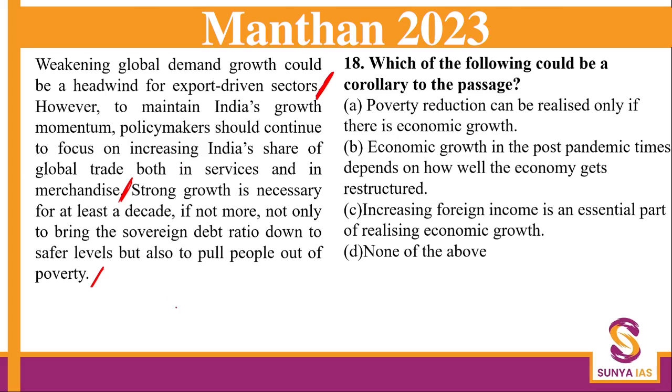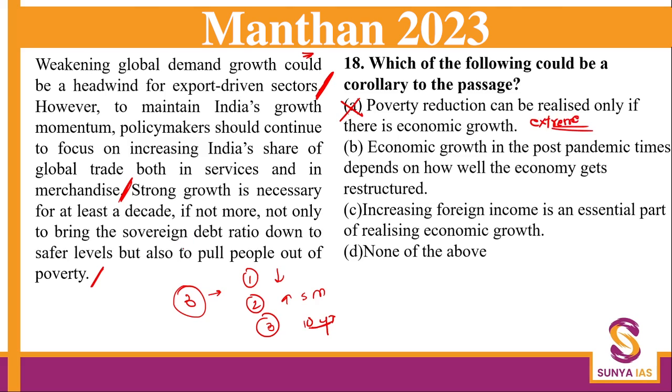Okay, so here it is talking about three things. First is demand is weakening. Second is we have to increase our share in service and merchandise. And third is strong growth is necessary for 10 years. Let us look at the corollary. Poverty reduction can be realized only if there is economic growth. Extreme.